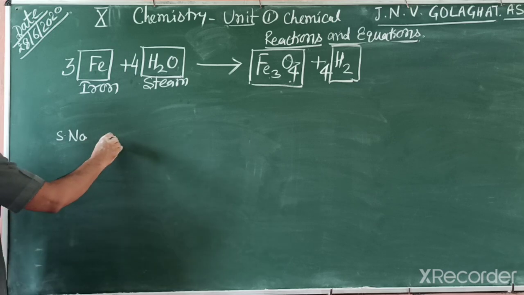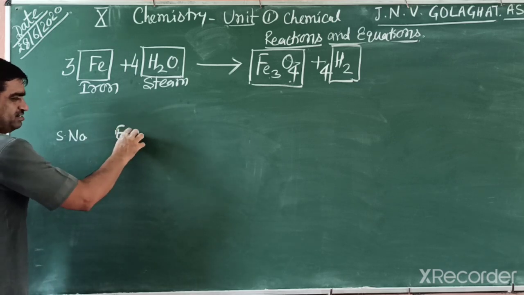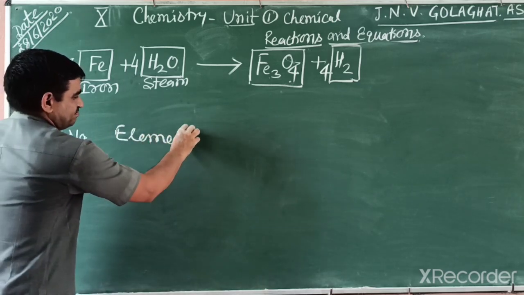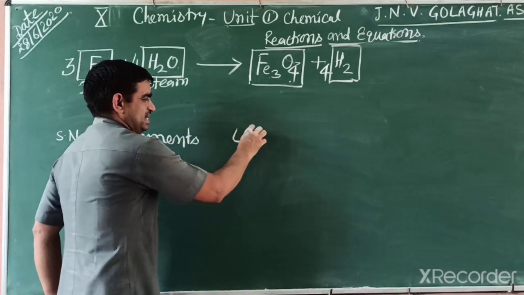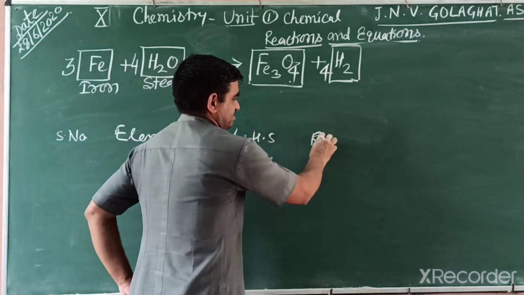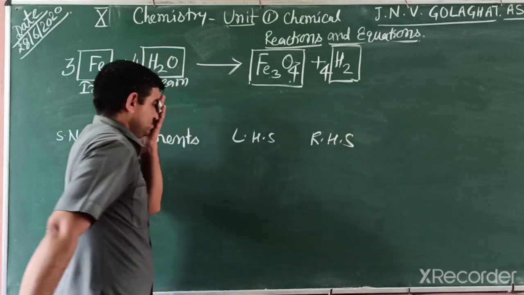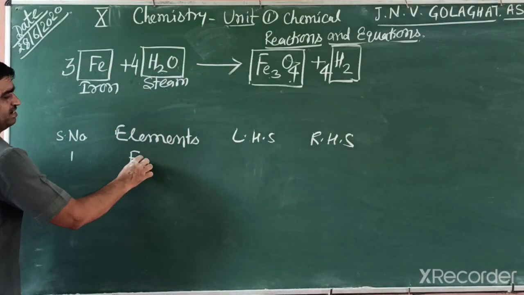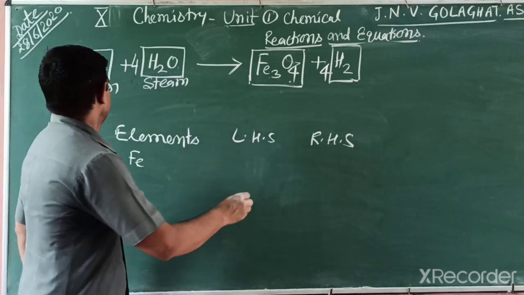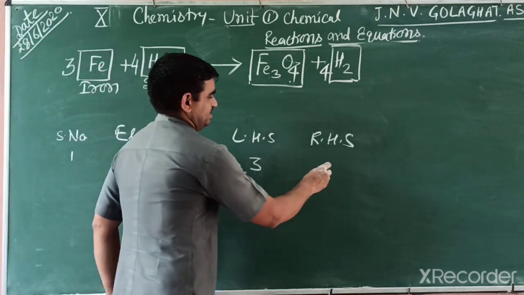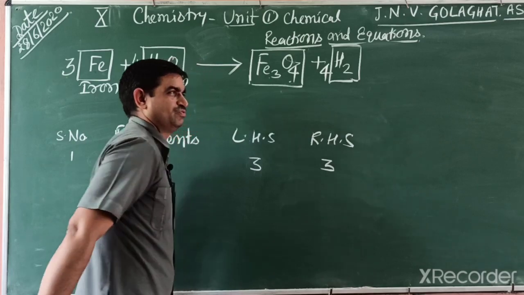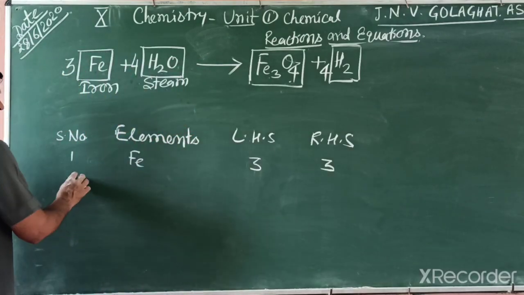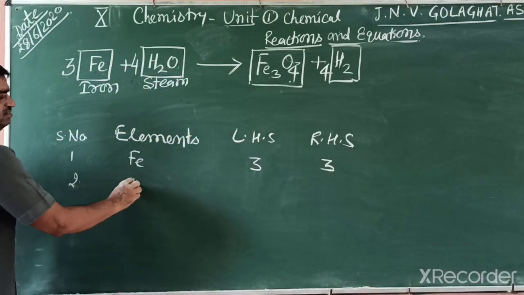And we see whether the number of elements on the left hand side and right hand side are equal. So in this one, the first element is iron. In iron, left hand side 3, right hand side also 3. So this one is balanced. Second element is hydrogen.